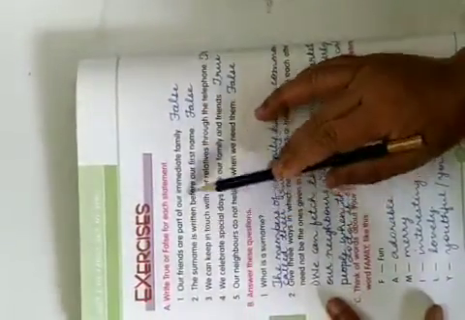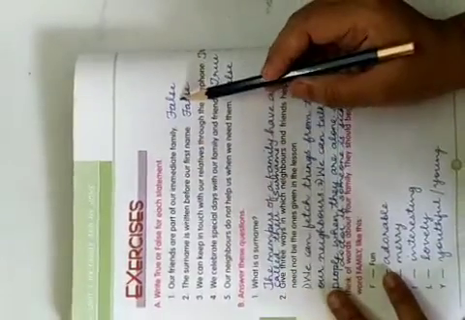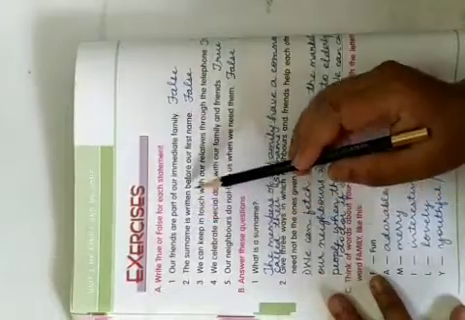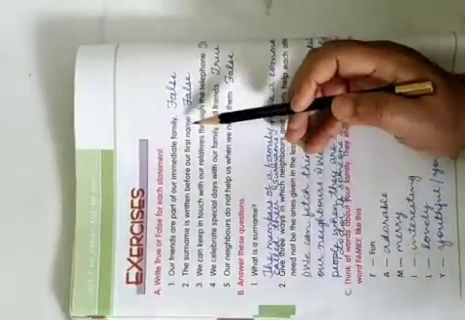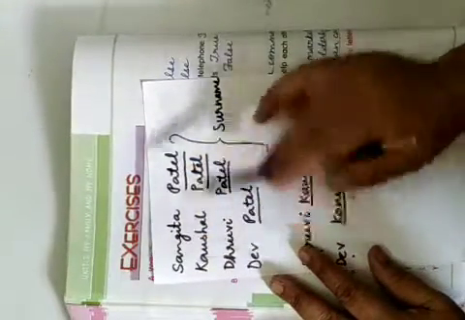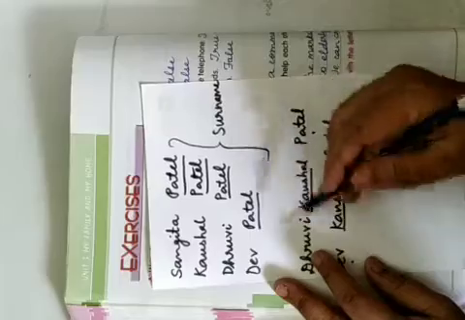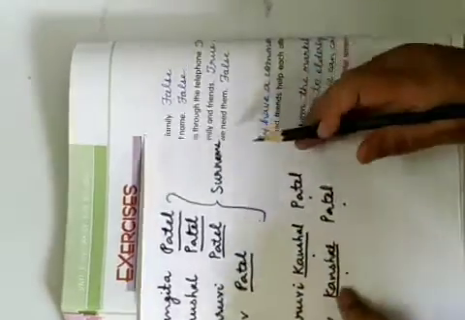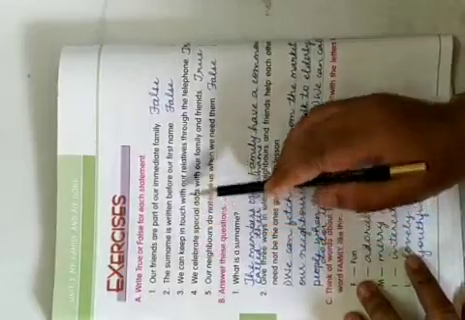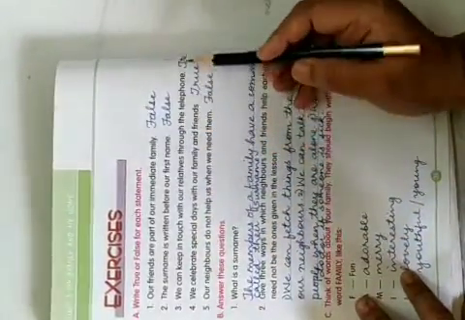Our friends are part of our extended family. So it means big family. So it is false. The surname is written before our first name. Our surname is written after the first name, not before. We don't write Patel Sangeeta. So it is false.